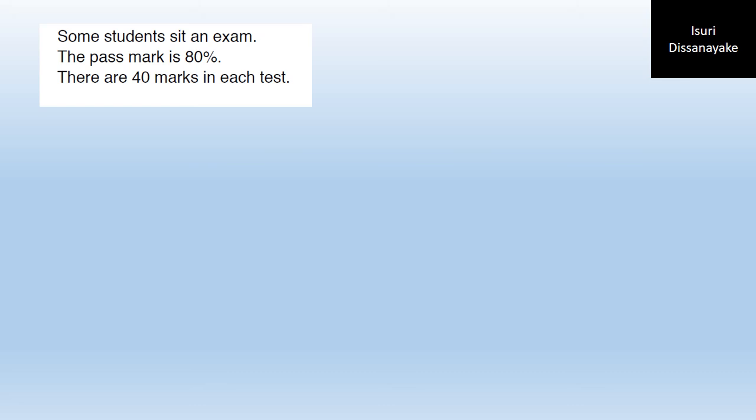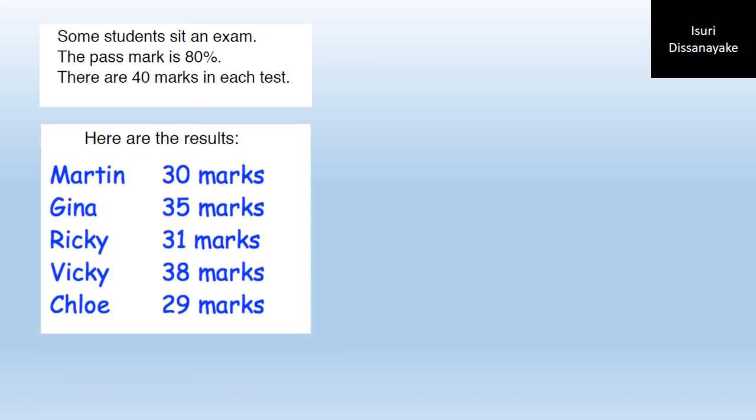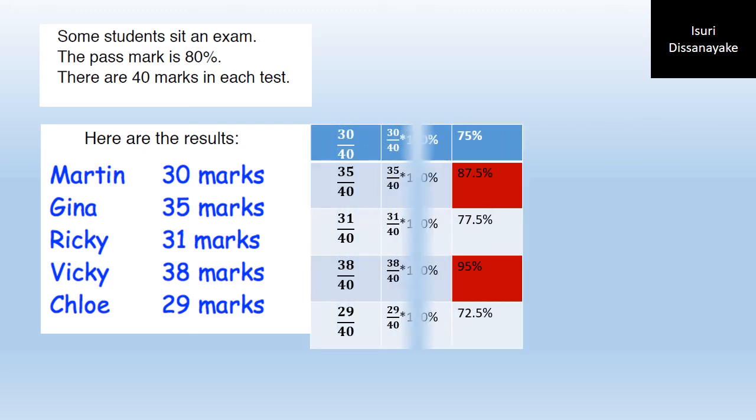Some students sit an exam. The pass mark is 80%. There are 40 marks in each test. So you can see the marks that they have obtained out of 40. What I will do is prepare a table. First, Martin has obtained 30 out of 40. I have to see what percentage of marks he has obtained. 30 out of 40, multiplied by 100%, is 75%.